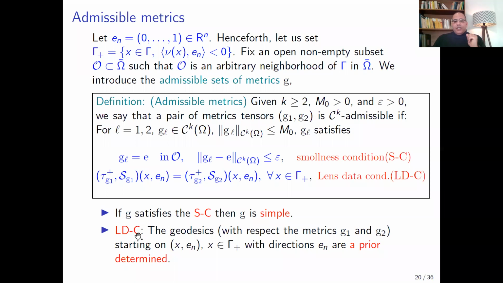And with the lens data condition, the geodesics with respect to the matrices G1 and G2, starting in x in the direction En, are a priori determined. So the first condition, the smallness condition, guarantees that the metric G is simple, and the second is needed to construct global diffeomorphisms psi1 and psi2, for which we have the same transformed domains of omega.